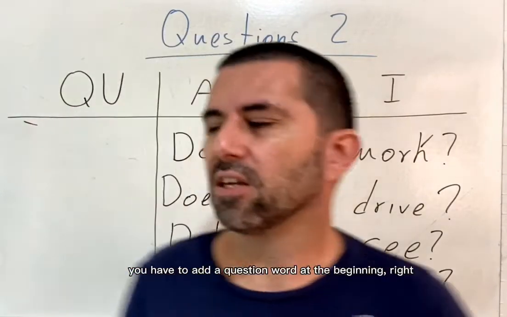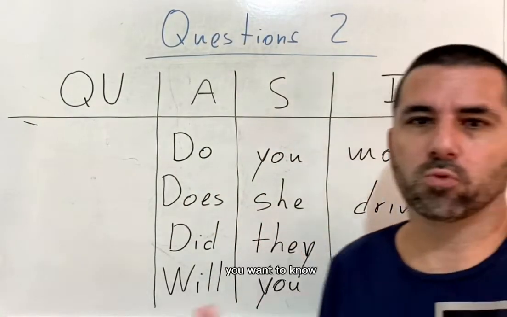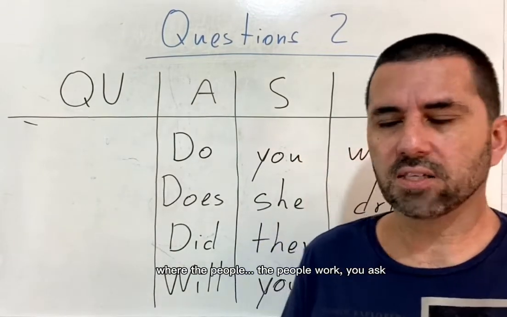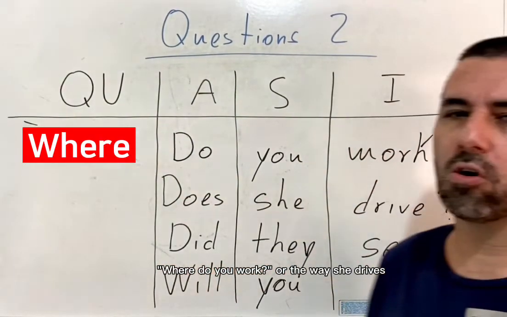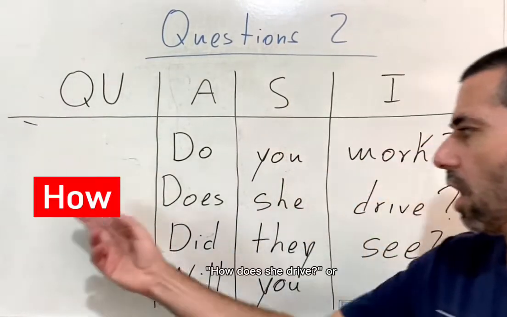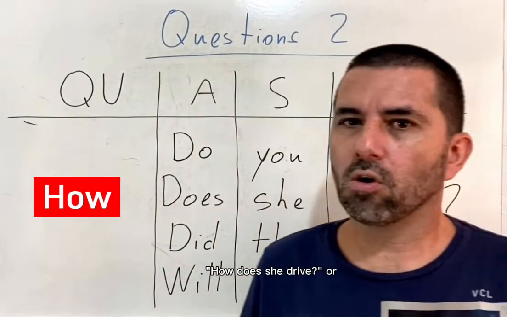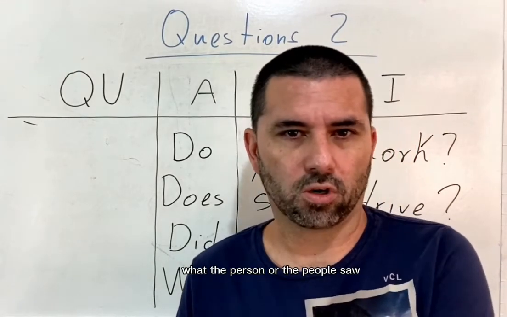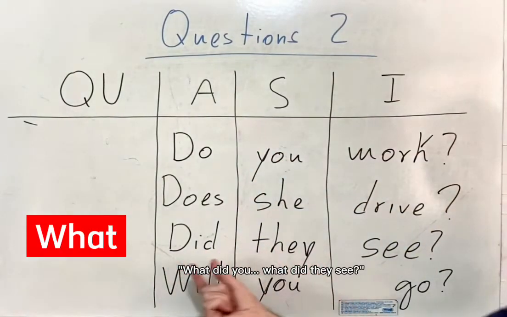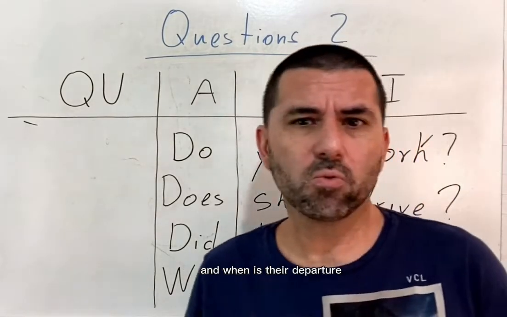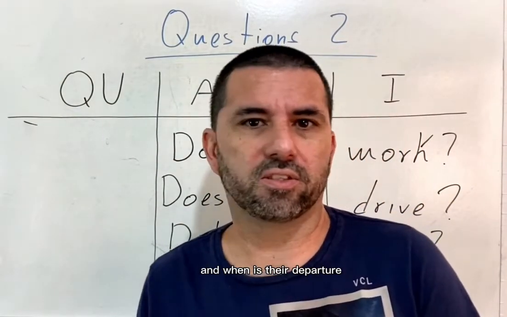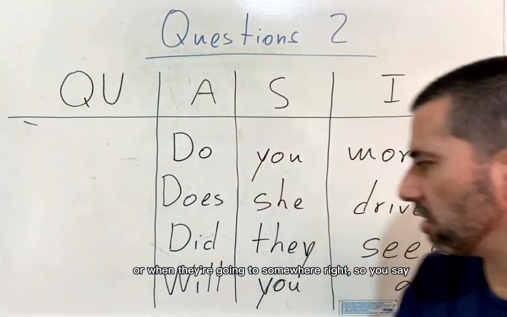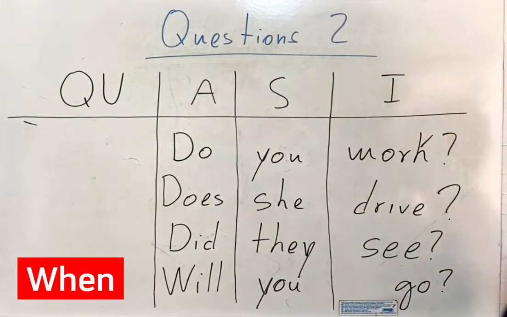But if you want to specify a question, you have to add a question word at the beginning, right? So you can say, you want to know where the people work. You ask, where do you work? Or the way she drives. How does she drive? Or what the person or the people saw. What did they see? And when is their departure, or when they're going somewhere, right? So you say, when will you go?